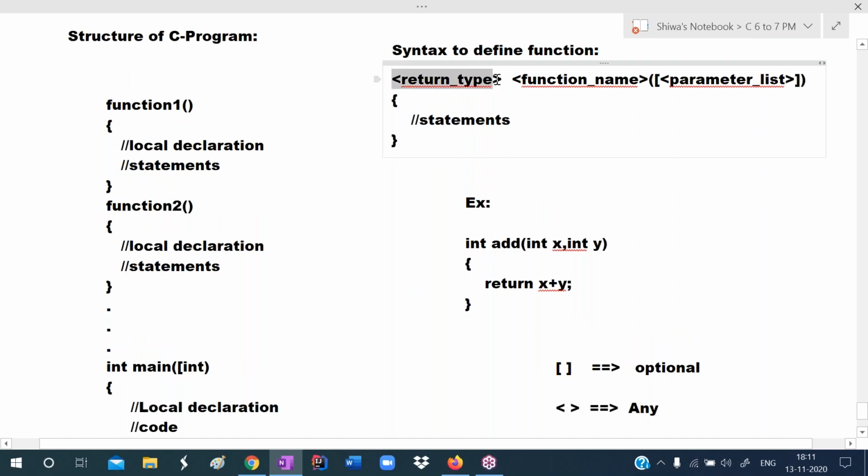Here, return type means any return type, I am using angular brackets. Function name, any valid name you can give. Parameter list, any parameter list, and giving the parameter list is optional. So that's why I'm using these symbols.